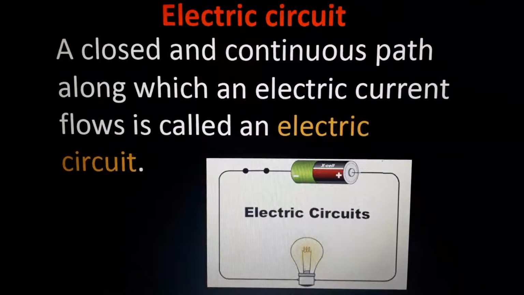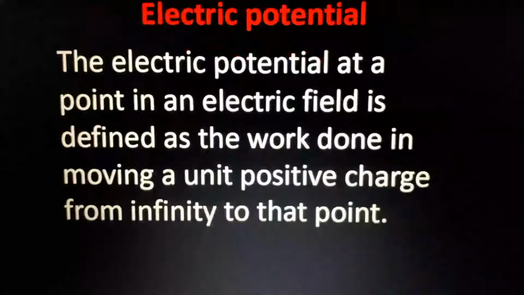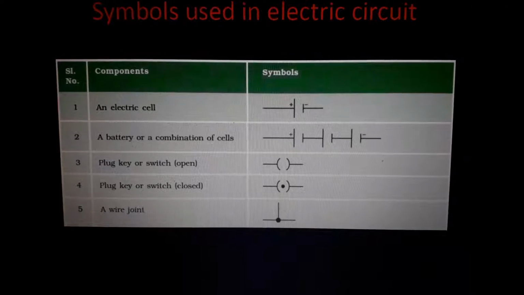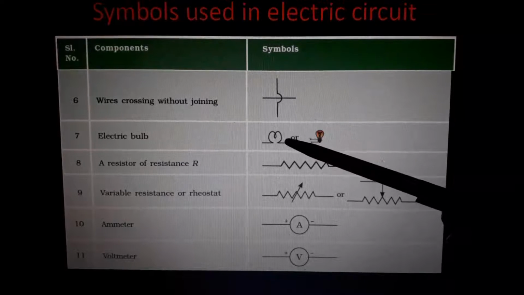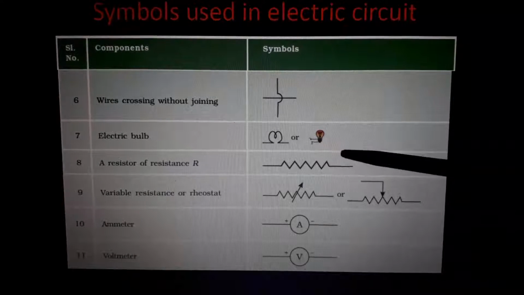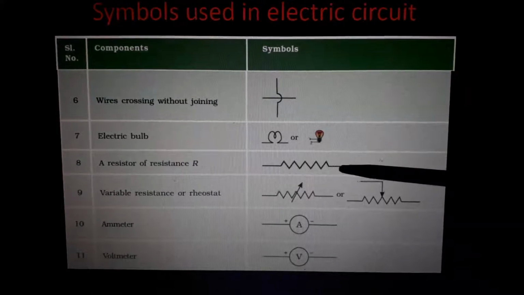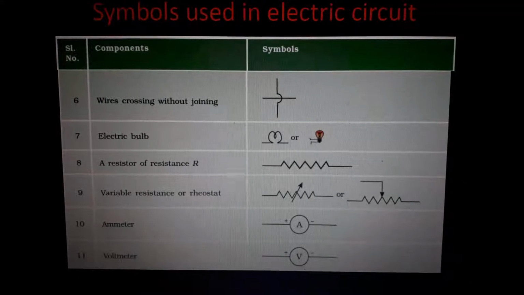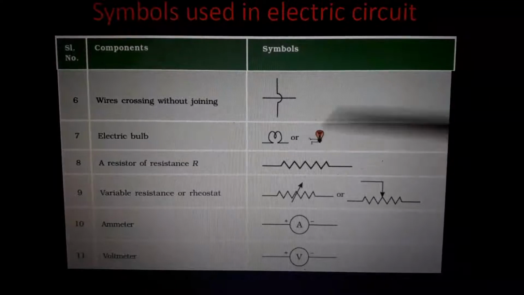Battery symbol, you already know what the battery symbol is. See, this is the battery symbol. And the bulb, how we mention it: see, is it easy or not to mention like this? But in some cases we will use this symbol also, for resistance. In the case of fridge, washing machine, TV and all, we use this particular symbol, just a zigzag symbol. These are wires and this zigzag thing is the load. Load means something which uses electric current. Bulb we can define by this, and by this also we can define the bulb.